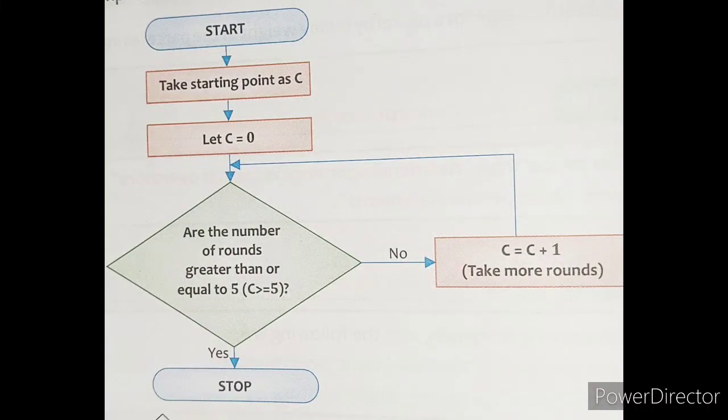So in this flowchart we can see first we have declared variable C as 0, then we have checked the condition, it should be less than 5, and if the value is less than 5 it will be incremented one by one, and when it reaches 5 it will stop the process. This is the flowchart of the same problem.